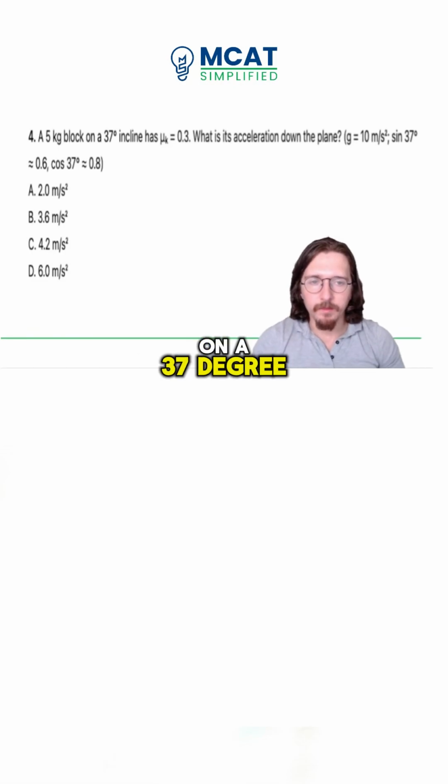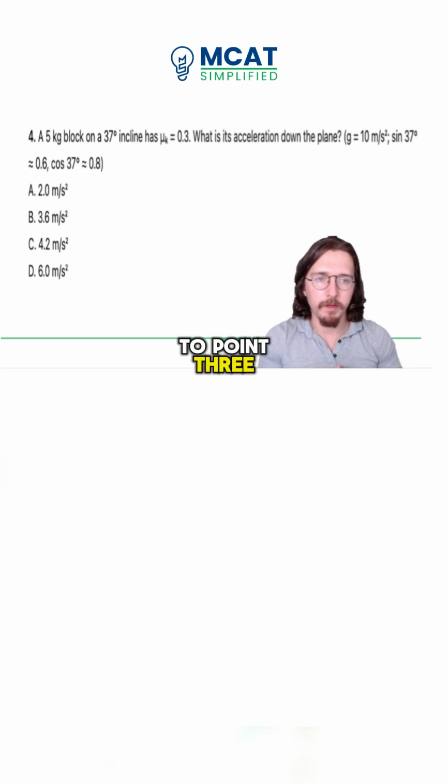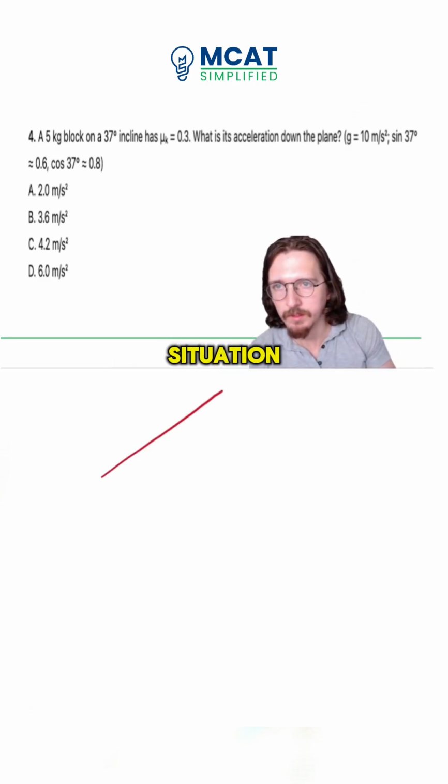A 5 kilogram block on a 37-degree incline has a mu sub k, a coefficient of kinetic friction, equal to 0.3. What is its acceleration down the plane? So let's draw this situation. It's a similar situation to before, except now friction is involved.